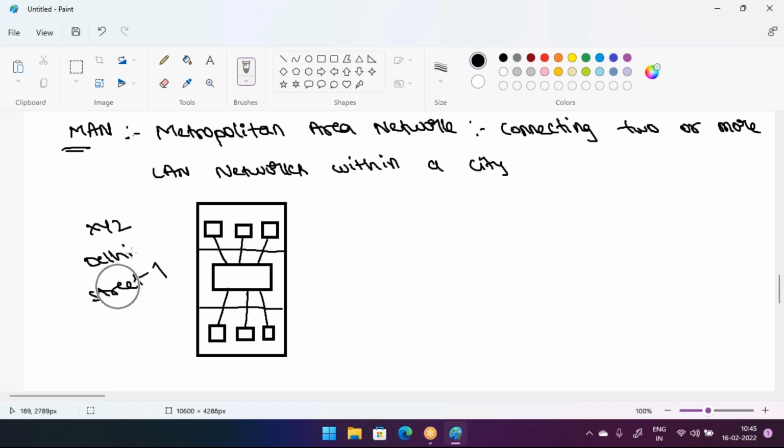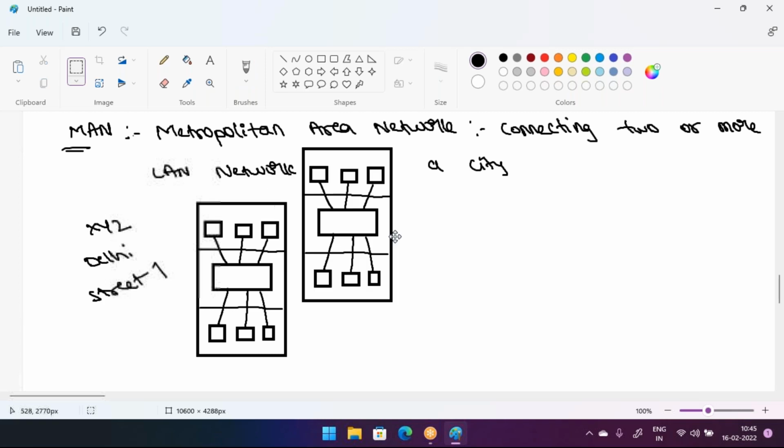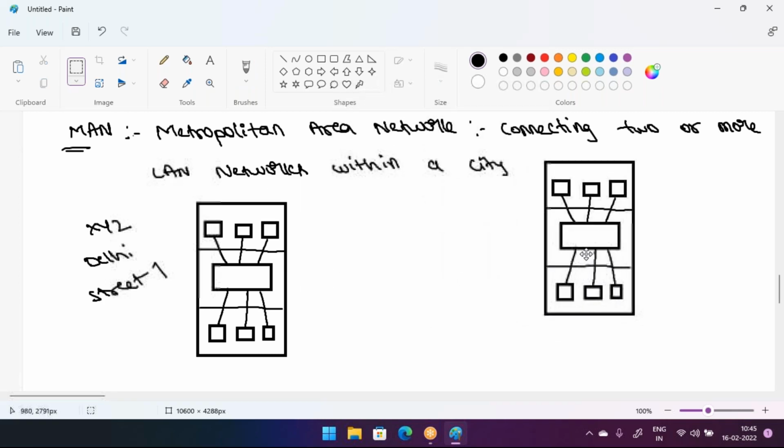But within the same city, we have one more branch. Maybe this branch also belongs to the same company XYZ. This branch is also located in Delhi city, but in street number 40.